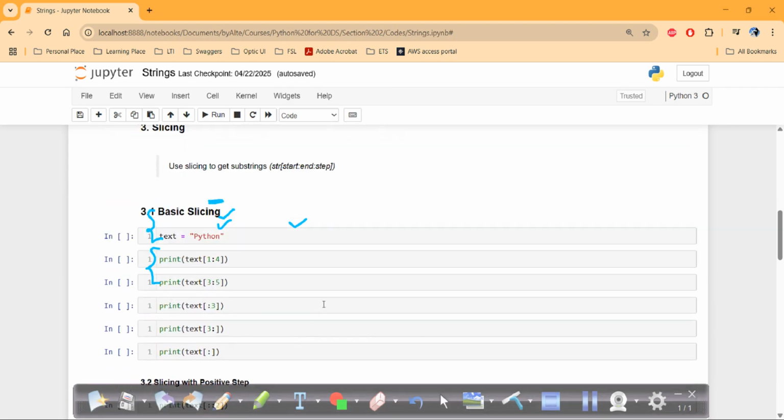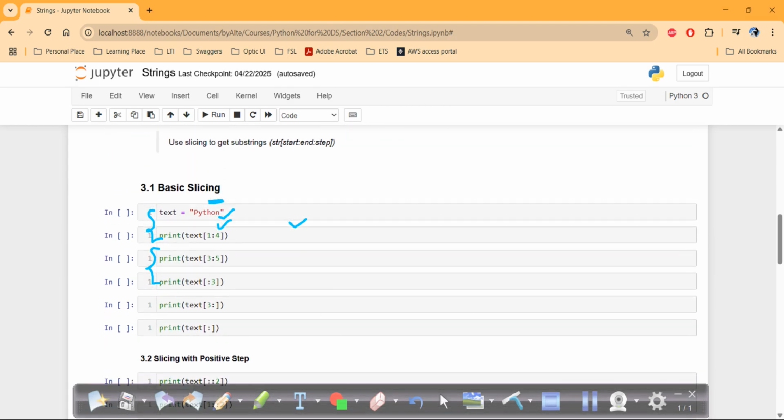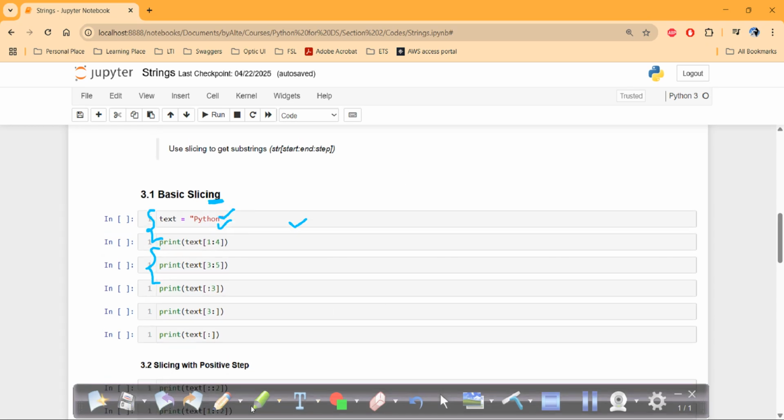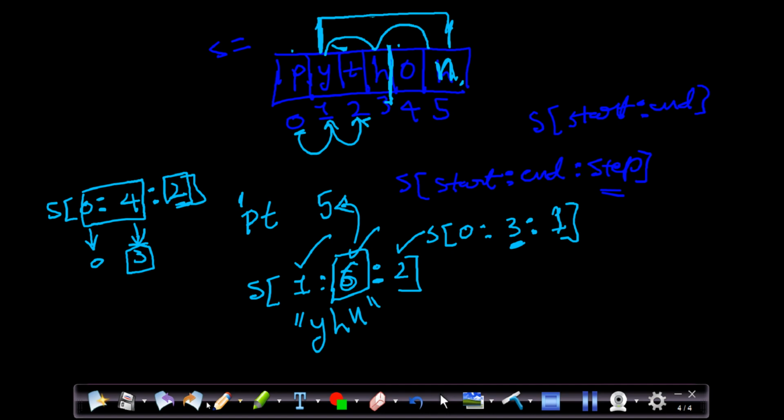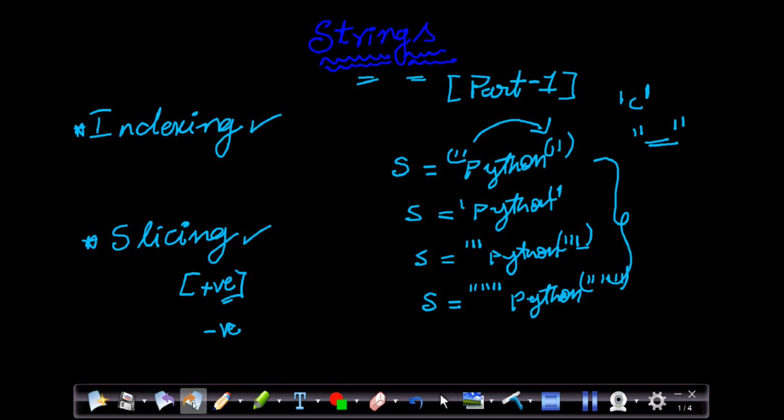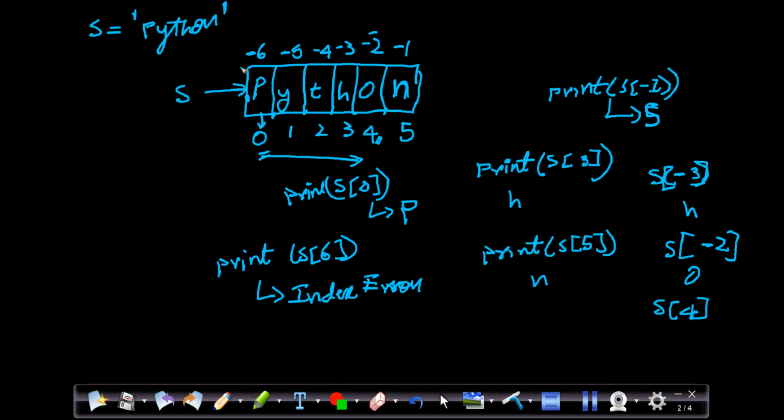And here it comes to the slicing. Okay, slicing. And one more important thing, right? I forgot to tell you, strings are immutable, right? What it means is, let me see if I have that. Okay, so this is the memory block, right? This is the memory block that is assigned inside the RAM, right? RAM in your memory, right?